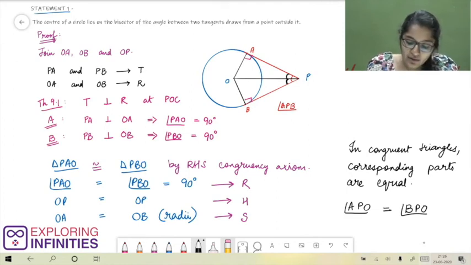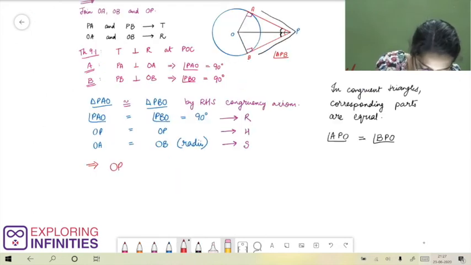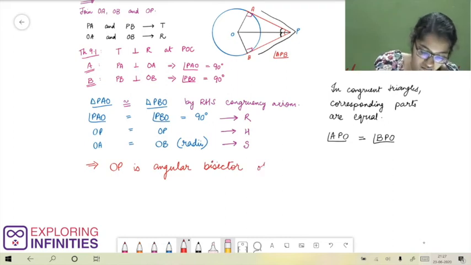Now, angle APO and angle BPO when added give us this angle APB. That means if angle APO and angle BPO are equal, we can say that OP is the angular bisector of angle APB.